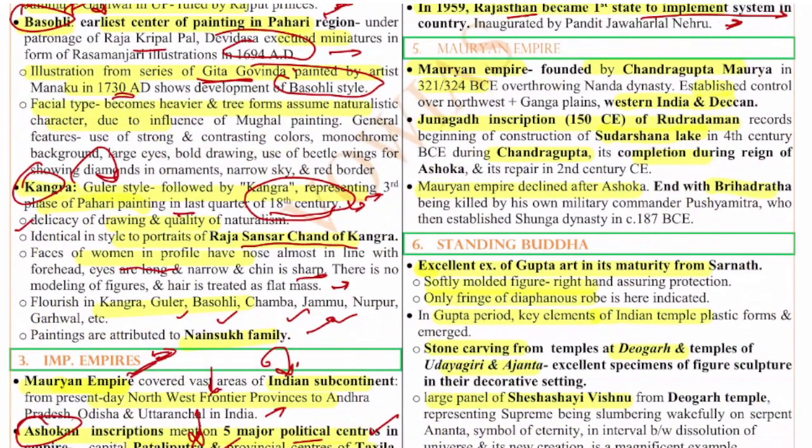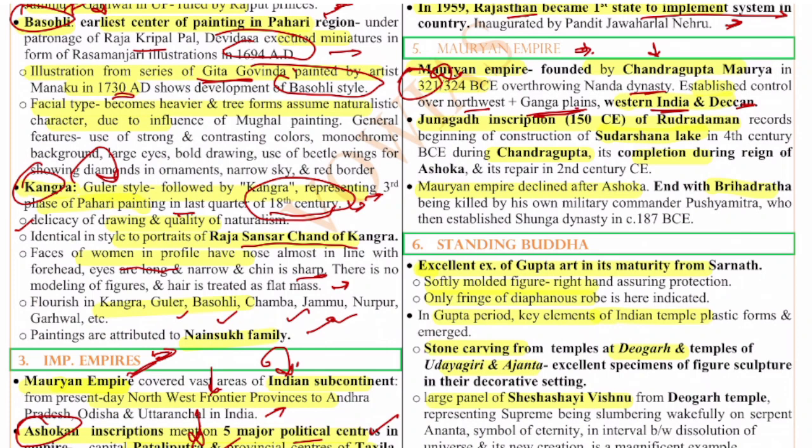Next, the fifth question is again on the Mauryan Empire. The Mauryan Empire is very important for us from the examination point of view. Right, so the Mauryan Empire, if you see, was founded by Chandragupta Maurya in 321 BCE, overthrowing the Nanda dynasty. It established control over the northwest region of the Indian subcontinent and the Gangetic plains, western India and the Deccan also.